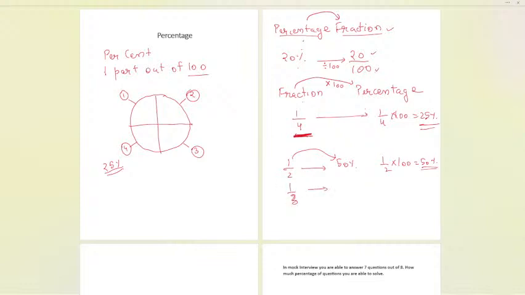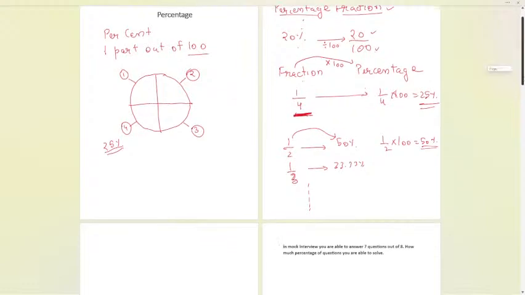1 by 3 is 33.33%, and so on. We have a lot of other parts as well. But where will this kind of thing be used? It will be used in a question. So let us take an example so that you will understand where we are going to use this kind of thing.